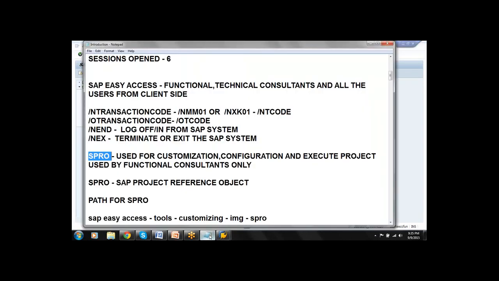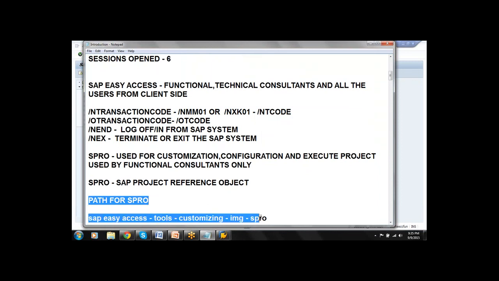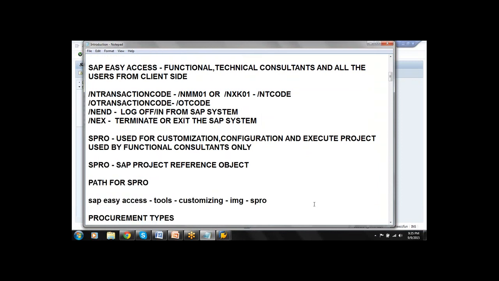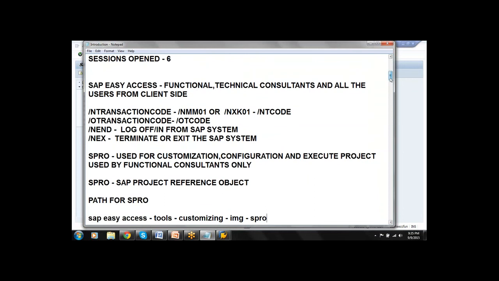From here onwards, whenever I say path, you need to write it down like this. The path for SPRO is SAP Easy Access, tools, customizing, IMG, SPRO, where IMG stands for implementation guide.